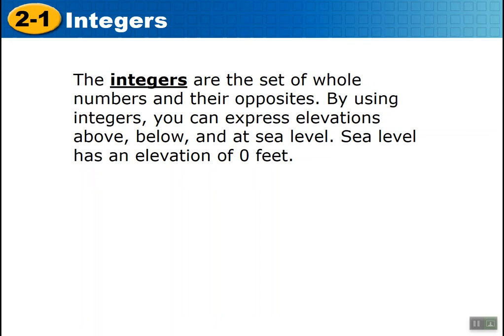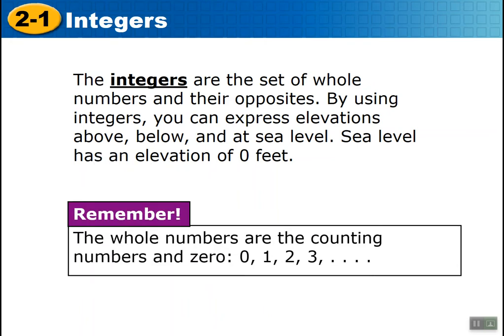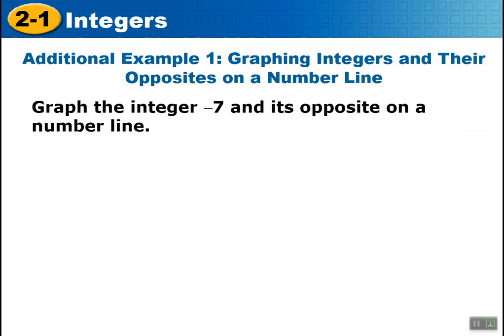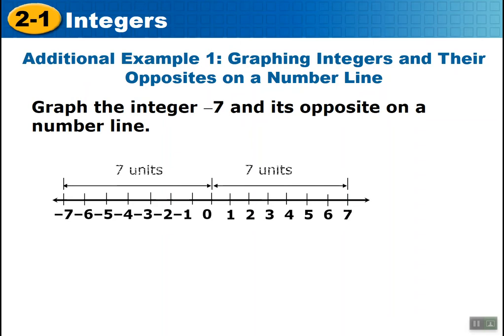What is the opposite of -10? 10. Why is 10 the opposite of -10? Because they both are 10 steps away from the surface of the water, either coming up from the bottom or going down from the top. Remember, whole numbers are the counting numbers, 0, 1, 2, 3. So if we graph -7 and its opposite on a number line, first we graph the -7, which is 7 units away from 0 to the left. The opposite of it would be, yes, +7.